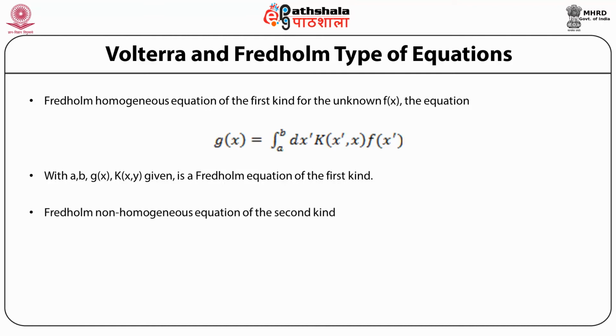A Fredholm equation of the second kind is non-homogeneous, and in this you have a term on the right hand side which is a function of x. Namely, a Fredholm non-homogeneous equation of the second kind looks like g of x is equal to f of x plus the integral over dx prime from a to b of k, a function of x and x prime, f of x prime.